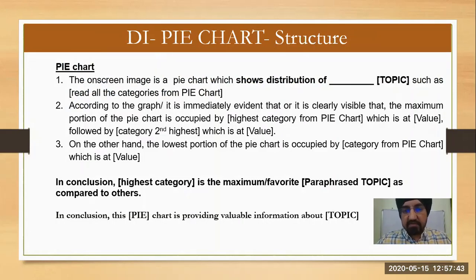For every diagram or every chart, we have a structure in place. For a pie chart, the structure is: the on-screen image is a pie chart, which shows the topic you see. Then you can say, according to the graph, it is clearly visible that, or it is immediately evident that a maximum portion of the pie chart is occupied by such and such, at a value of this, followed by this second value. Then you can also speak about the lowest part, and then the conclusion. In every graph, you have to speak without hesitation, and the conclusion is a must. If you understand the conclusion, that highest portion or maximum or favorite, you can use that.